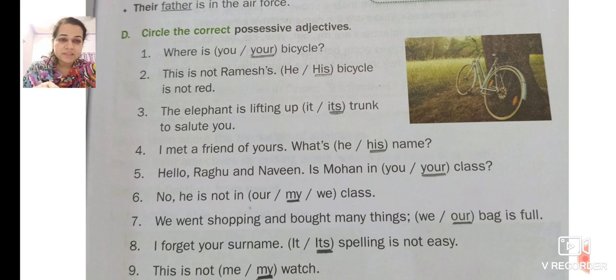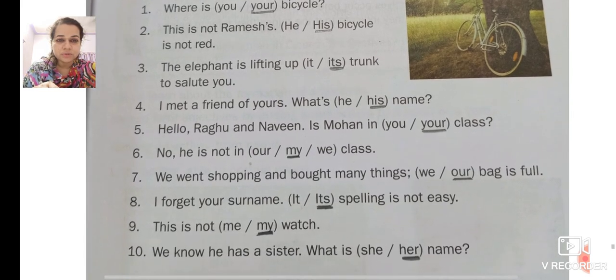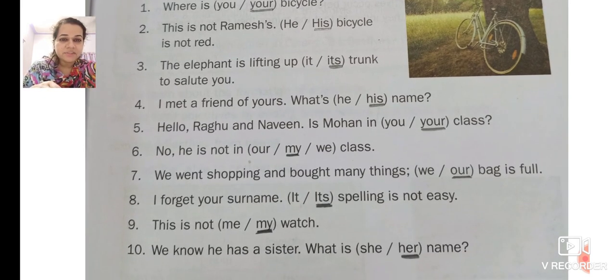The elephant is lifting up its trunk. We use its for animals and things. The elephant is lifting up its trunk to salute you. I met a friend of yours. What is his name? His. It belonged to him. The name is his.